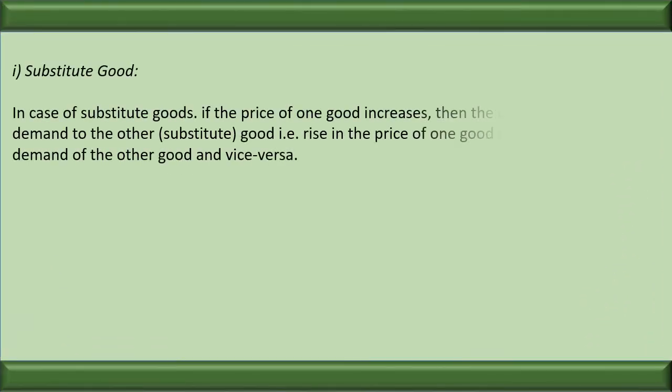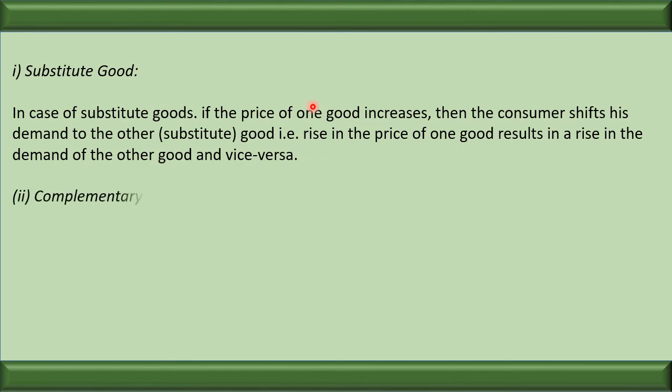We know substitute goods are there, and we have discussed the positive relationship. When the price of the substitute goods increases, more and more people, or people as a whole, will increase the demand for the main goods. So market demand will increase or market demand will decrease. So a positive relationship exists between the price of the substitute goods and the demand for the main goods.